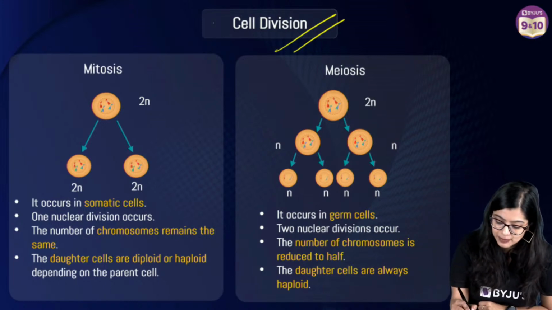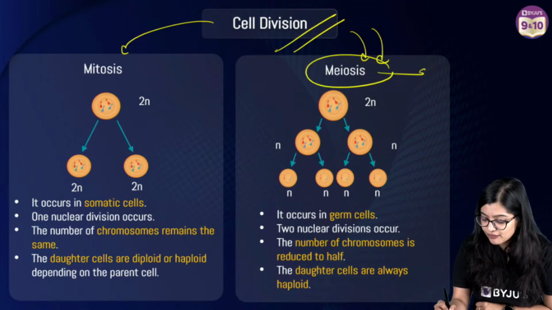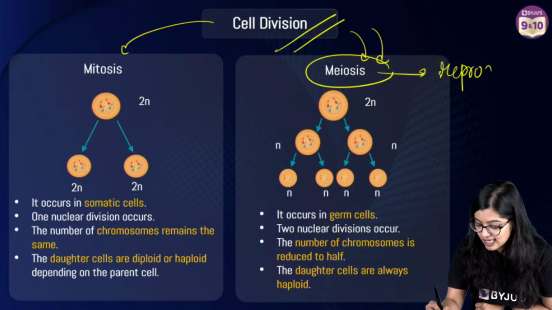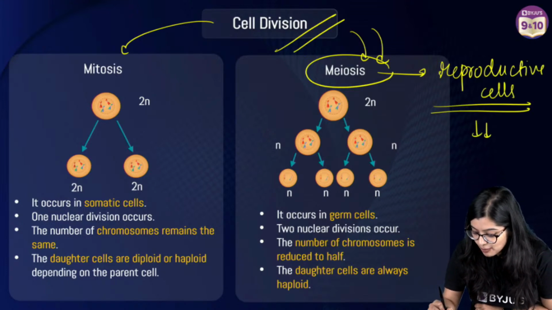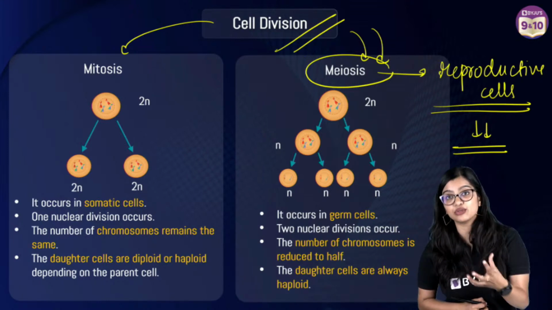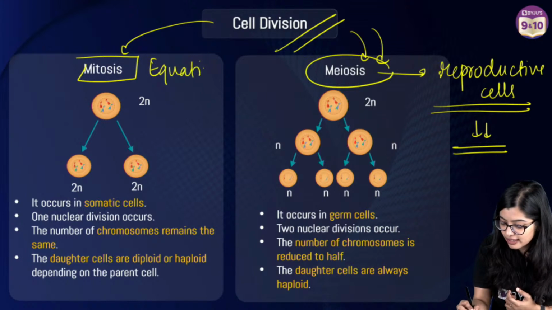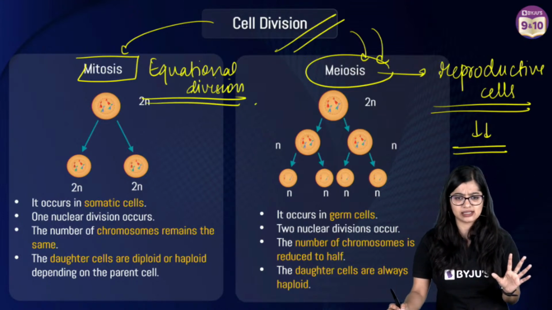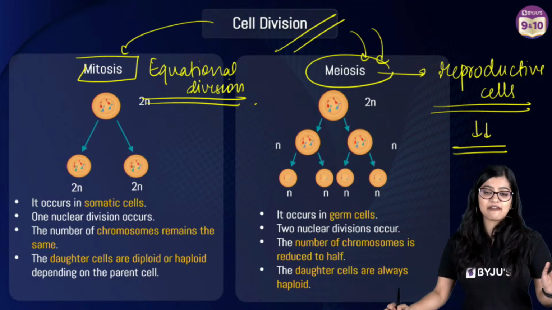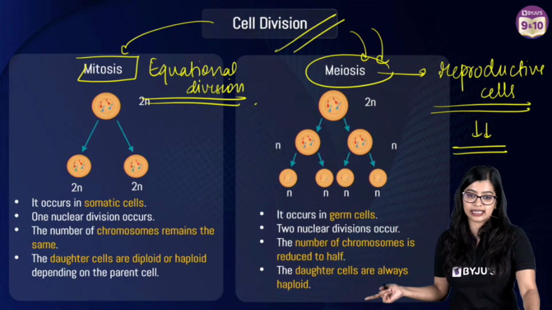Now, what are the two types? You have mitosis and you have meiosis. Meiosis is specifically seen in the reproductive cells, and it is a process by which we are able to give rise to new organisms. While mitosis is an equational division that we observe in most other non-reproductive cells. So these are some important pointers with respect to mitosis and meiosis. You can take a screenshot.